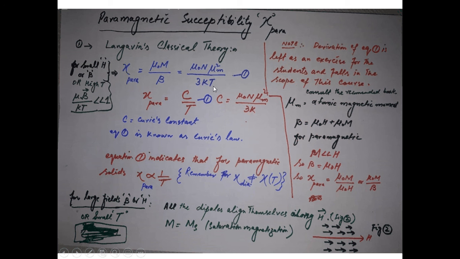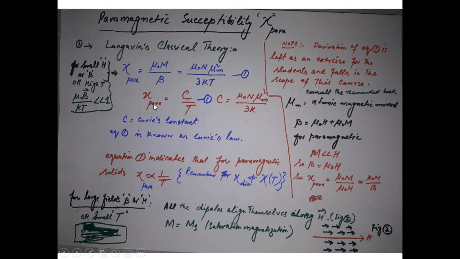So this equation can be written as C over T, where C is equal to this constant. This equation number 1 is also known as Curie's law, and this C is called Curie's constant.